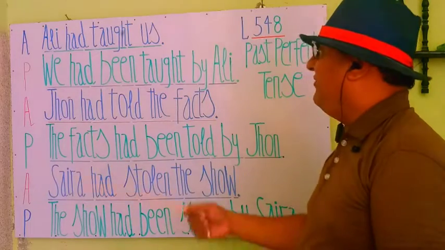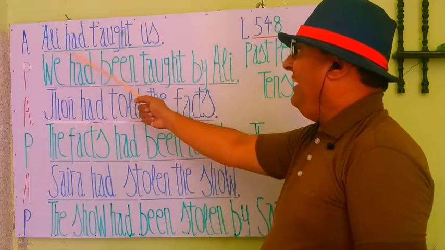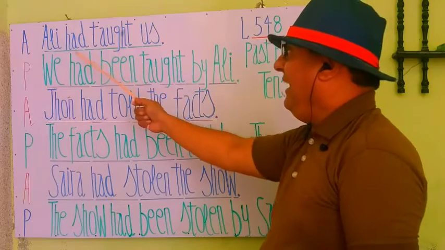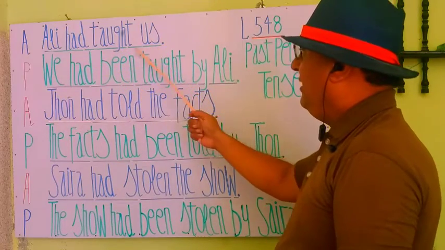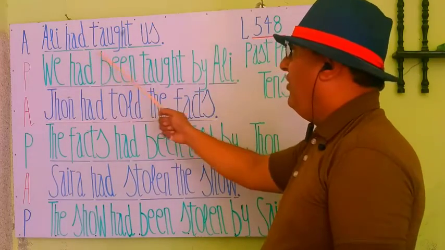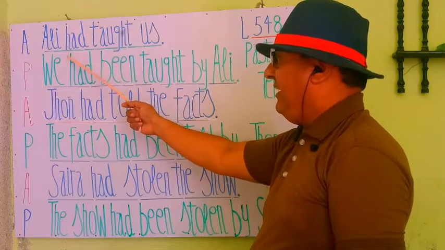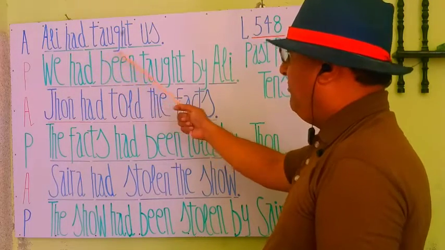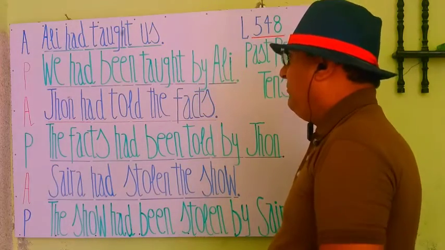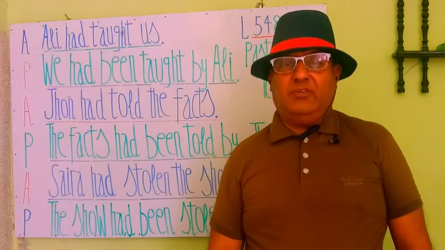The first statement is in active voice. Ali had taught us. This is the past perfect tense, and the work had been completed long before.